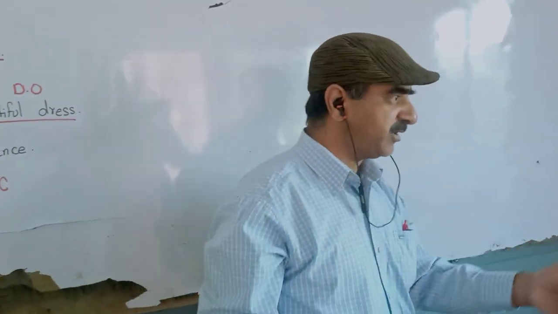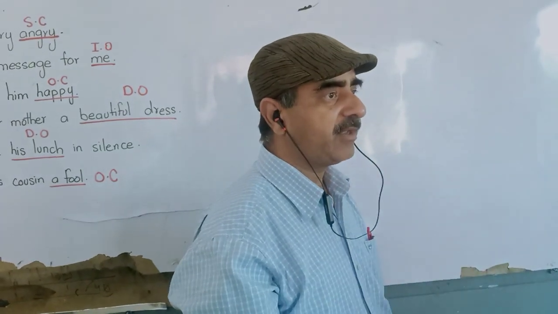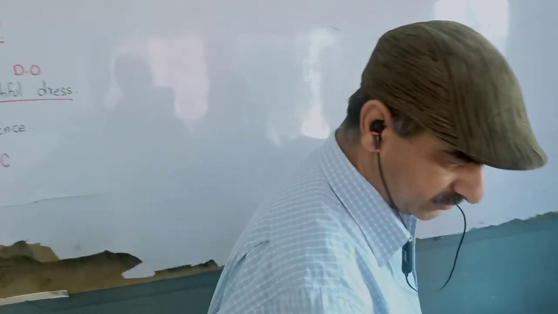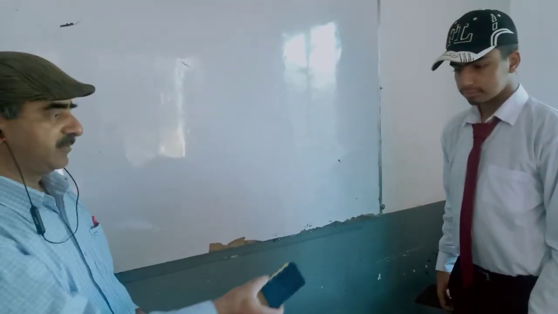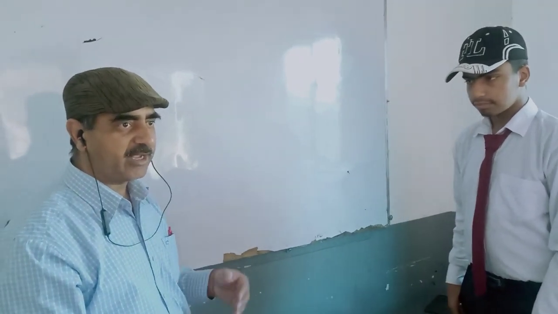You come to me, Osama. Okay, please. I have the action of giving starting from here. The moment I pick the duster, the teacher gave duster to Osama. What is direct object and what is indirect object? The teacher gave duster to Osama. Which is direct object and which is indirect object?